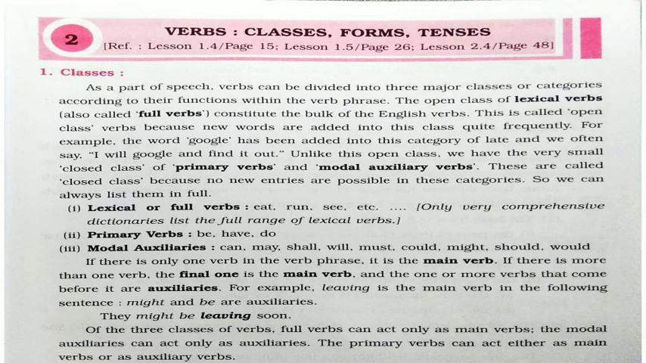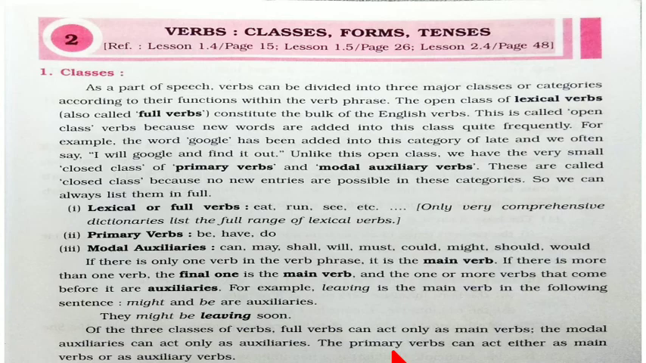Of the three classes of verbs, full verbs can act only as main verbs. The difference they are telling is that the full verbs act as main verbs and the modal auxiliaries can act only as auxiliaries. In the lower classes, we had dealt with the primary auxiliaries, modal auxiliaries, primary verbs, now modal auxiliaries, and the full verbs. The primary verbs can act either as a main verb or auxiliary verb. The difference is given here.